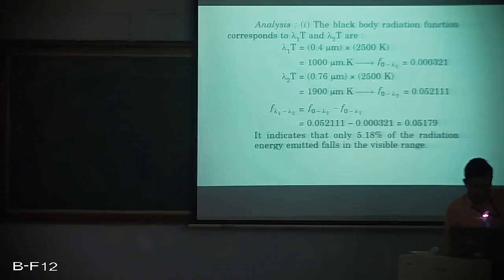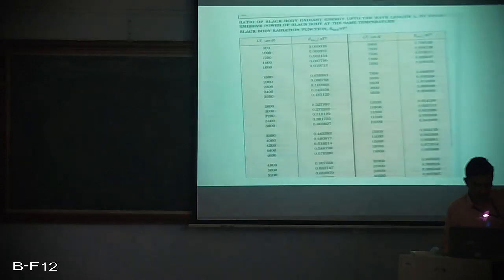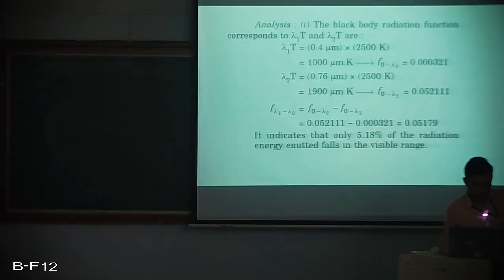Of course, the first thing is to calculate the black body radiation function corresponding to lambda 1 T and lambda 2 T, and when you substitute the values we get lambda 1 T as 1000 micrometer Kelvin, and referring to the same table as we had discussed earlier, I would get the black body radiation function as 0.000321, and for lambda 2 T value of 1900 micrometer Kelvin, I would get the black body radiation function as 0.052111.